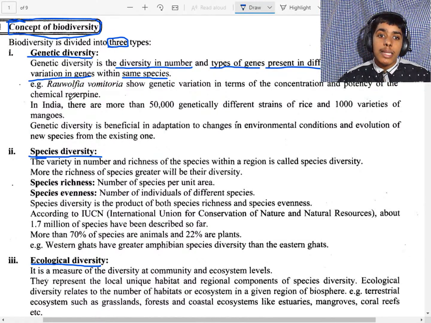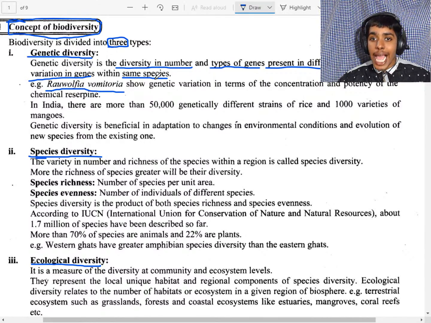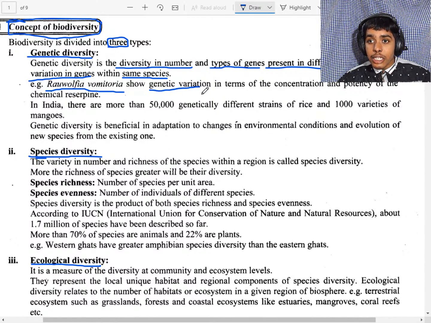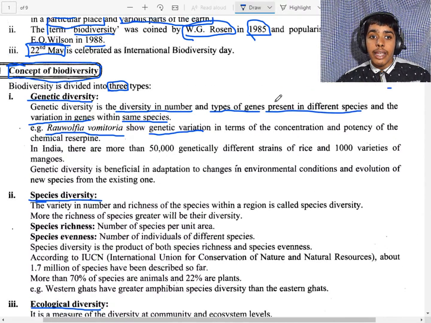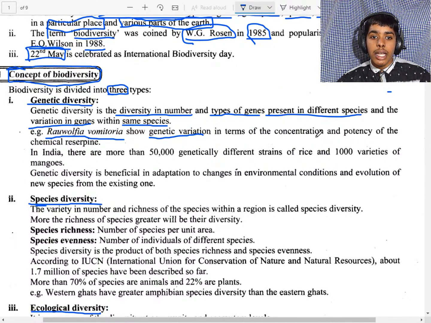An example is Rauwolfia vomitoria, a plant that shows genetic variation in terms of concentration and potency of the chemical reserpine.